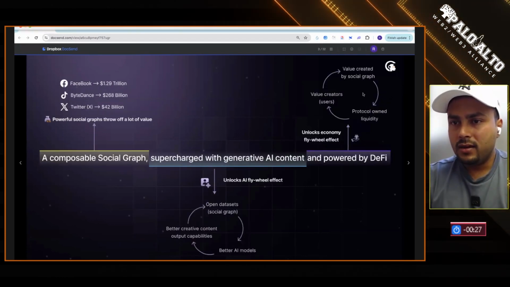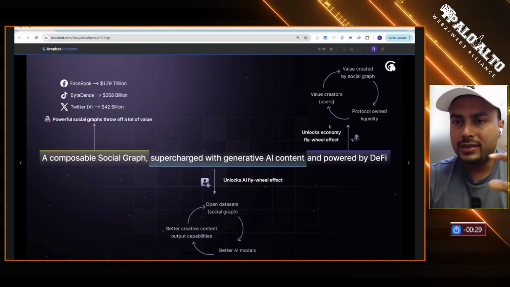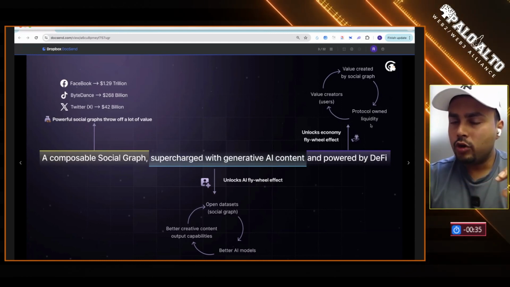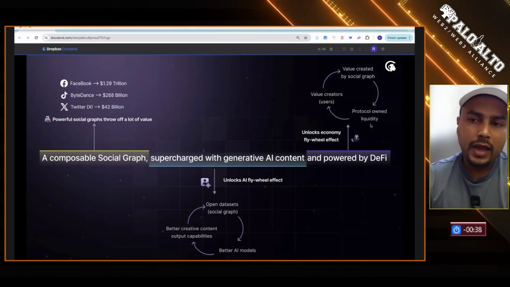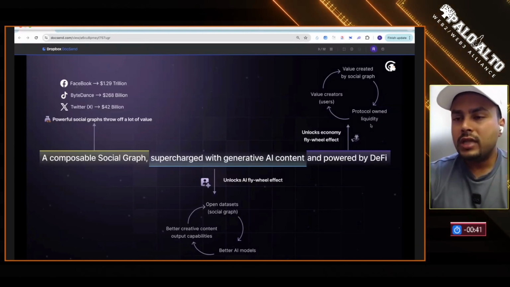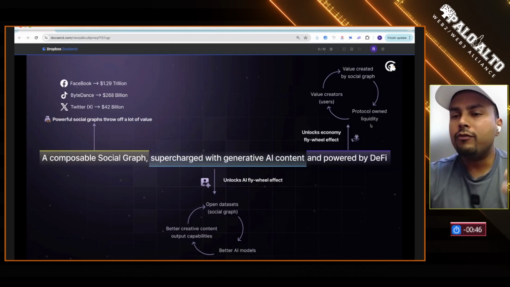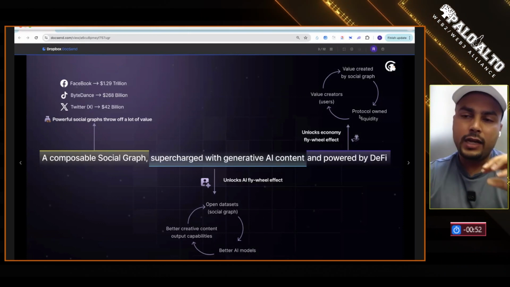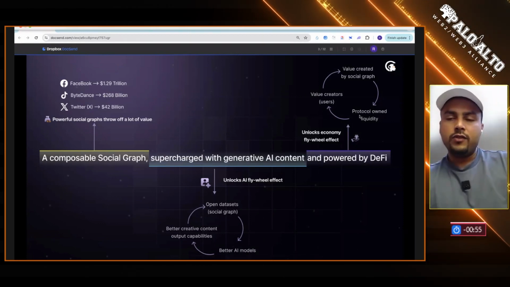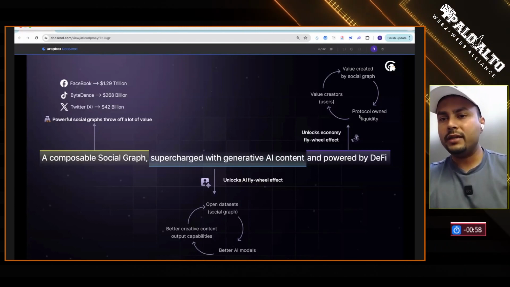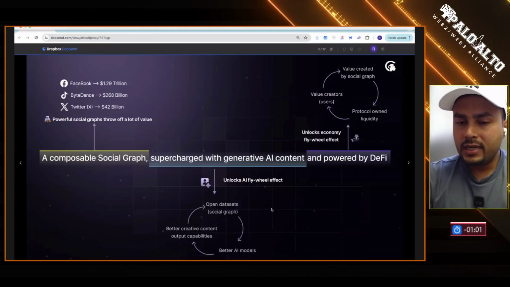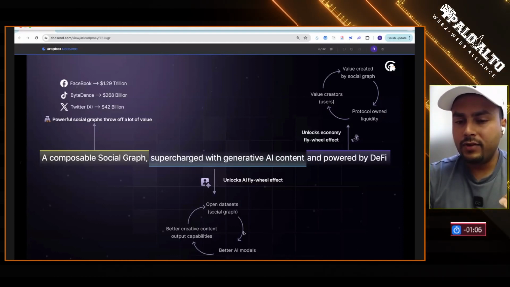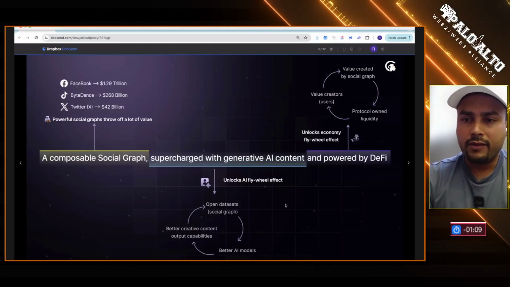So in terms of the flywheels, we are trying to unlock two main flywheels. One is the value created by a social graph. We are capturing it as protocol owned liquidity. If you don't know what that term means, it means the tokens are owned by the protocol itself. You don't have to incentivize TVL because TVL is owned by the application itself. And we are able to use that protocol owned liquidity to transfer value back to the creators of that value, who are the content creators and developers on the platform. And on the AI part, it's basically the data set problem that we're trying to solve. We are incentivizing curation of open data sets that will lead to better AI models and better creative content capabilities, right?